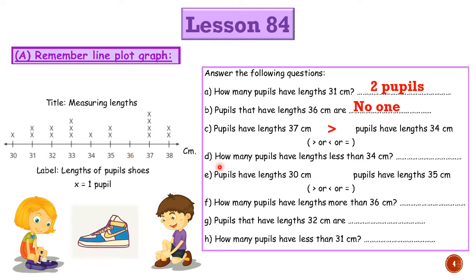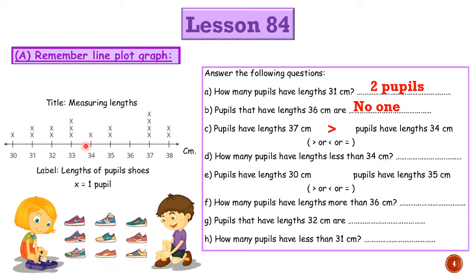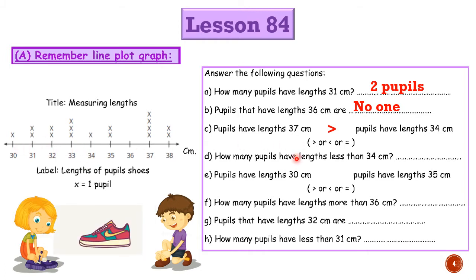Okay. Number D. How many pupils have lengths less than 34? It will be less than 34: 1, 2, 3, 4, 5, 6, 7, 8, and stop. Less than 34, not equal to 34. Less than only. It will be 8. And we write down here 8 pupils.